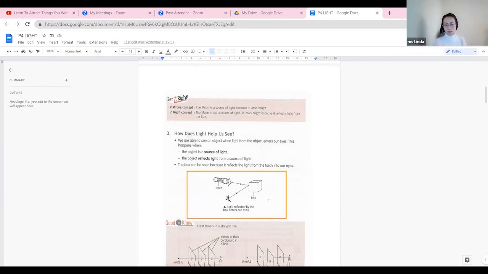If you have a light shining directly into your eyes, you automatically shut them, because it would be blinding and you can't see. That is the wrong concept. Your arrow of light cannot go right into your eye, because you automatically shut your eyes to protect them from being blinded.